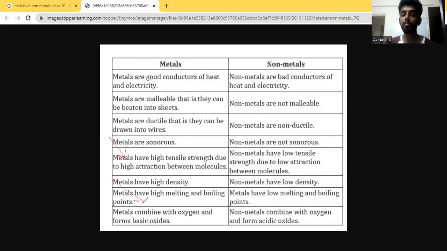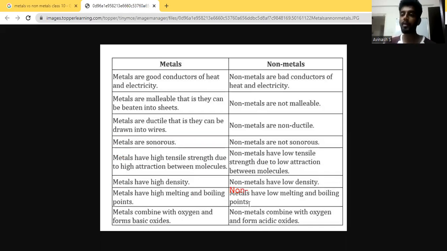Metals have high melting and boiling point, which means it takes a lot of temperature, a lot of heat to melt them, also to boil them. So that is why they have a very high melting and boiling point. This is also because they have high attraction between the molecules, and non-metals have low melting and boiling point. This has been wrongly written. This is supposed to be non-metals. So non-metals have low melting and boiling points.